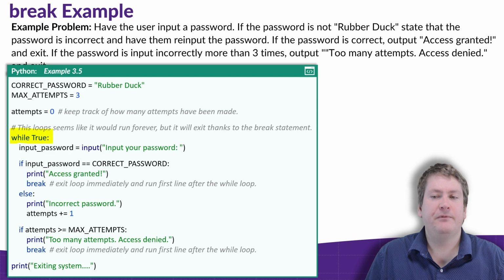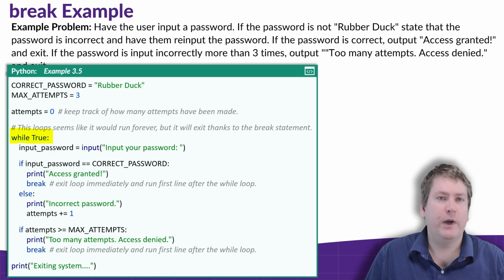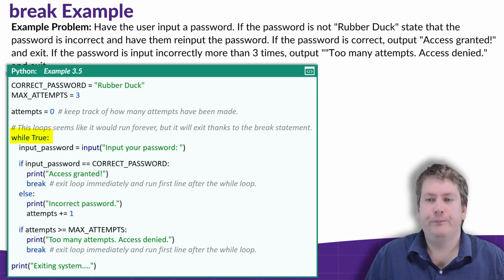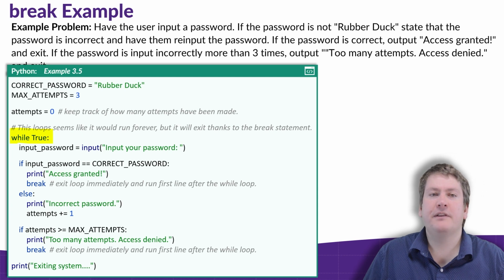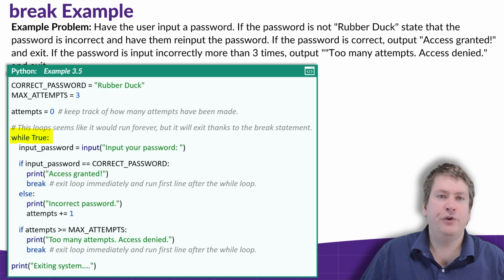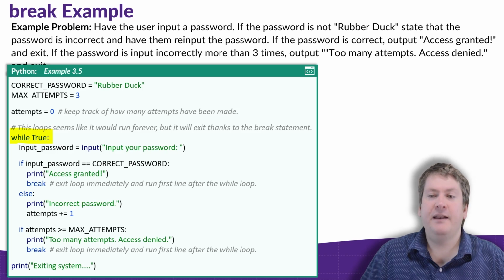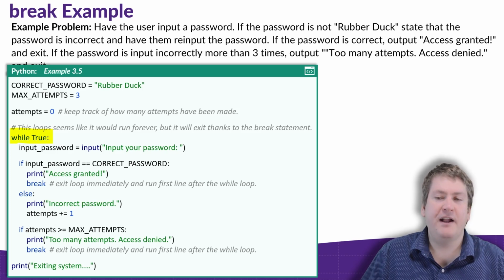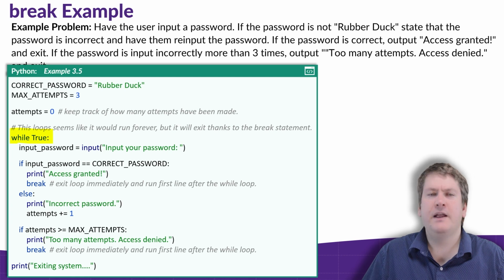So one thing we haven't seen before is this condition for the while loop. It says while true. And this is valid. Remember, the condition can be any expression that results in a true or false statement. And just saying true is such a statement, and it means that this loop is going to run forever because it can never be false. And that seems like it might cause an infinite loop.